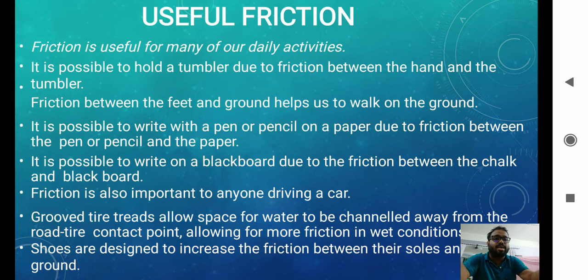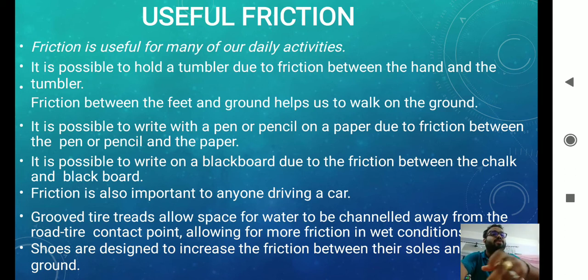It's mentioned here. It is possible to hold a tumbler due to friction between the hand and the tumbler. Friction between the feet and the ground helps us to move. It is possible to write with a pen or a pencil on paper due to friction, because if the surface is smooth, then we will not be able to write on paper. It is possible to write on a blackboard due to friction between the chalk and the blackboard, because if the blackboard is too smooth, then we cannot write. So friction is necessary in those cases.